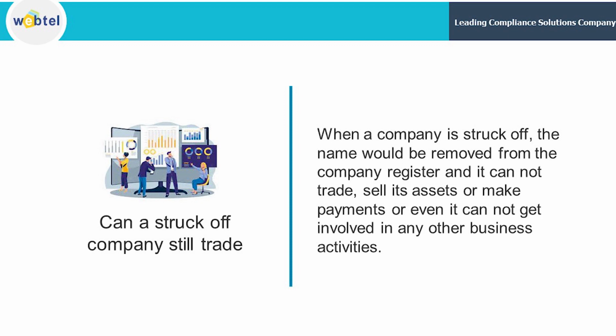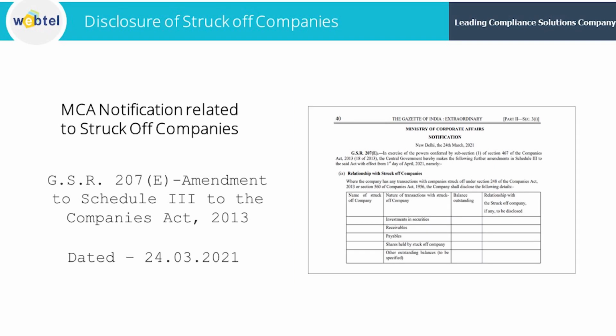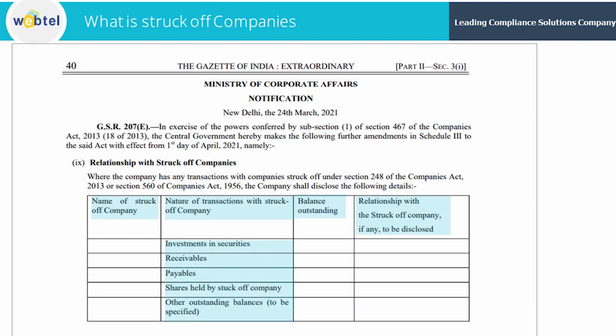Now, can a struck off company trade? When a company is struck off, its name is removed from the company register and it cannot trade, sell its assets or make payments, nor can it get involved in any other business activities. This is the disclosure of struck off companies that is required by the MCA notification. You can see this is the notification that the MCA issued on 24th March 2021.